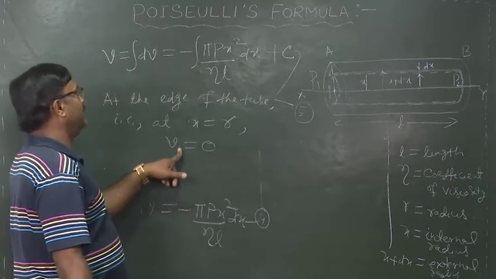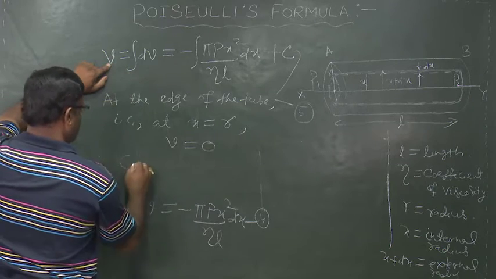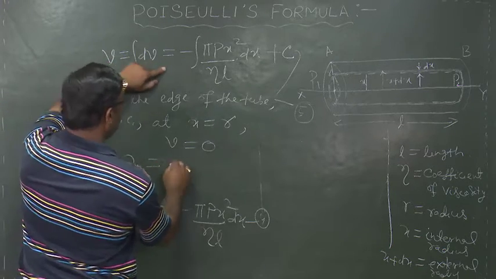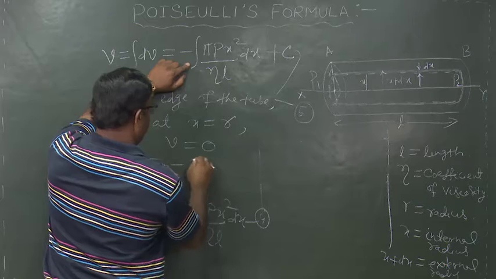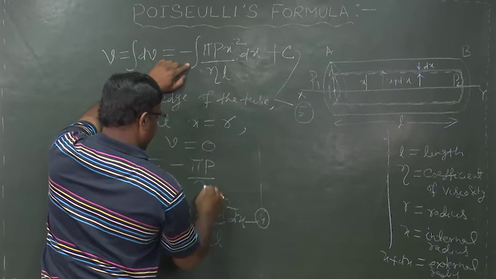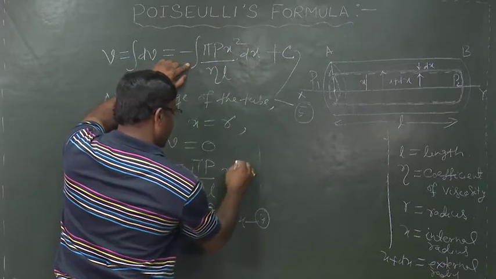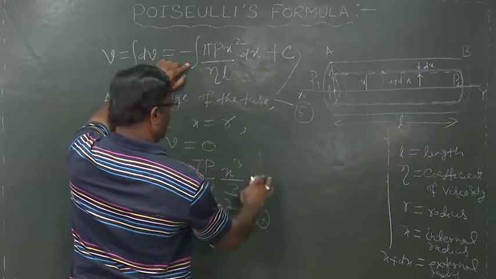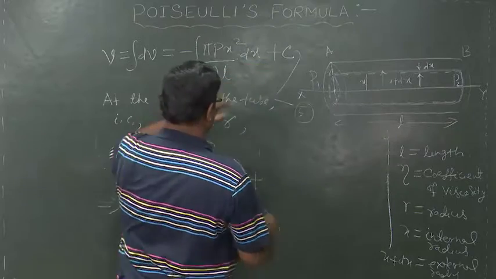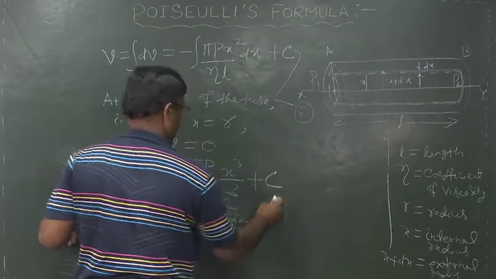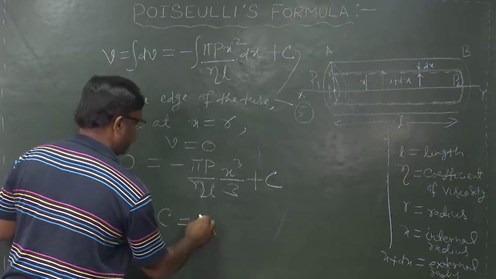And applying this boundary condition to this equation, in place of v we can write 0. 0 is equal to minus pi P by eta L into x square, and the integration of x square is x cube by 3, plus the constant of integration c, implies c is equal to how much?